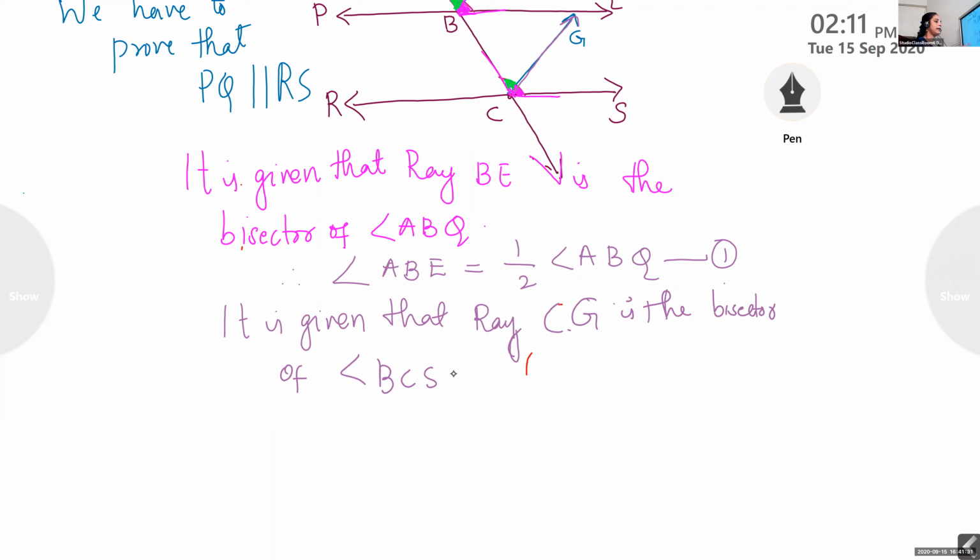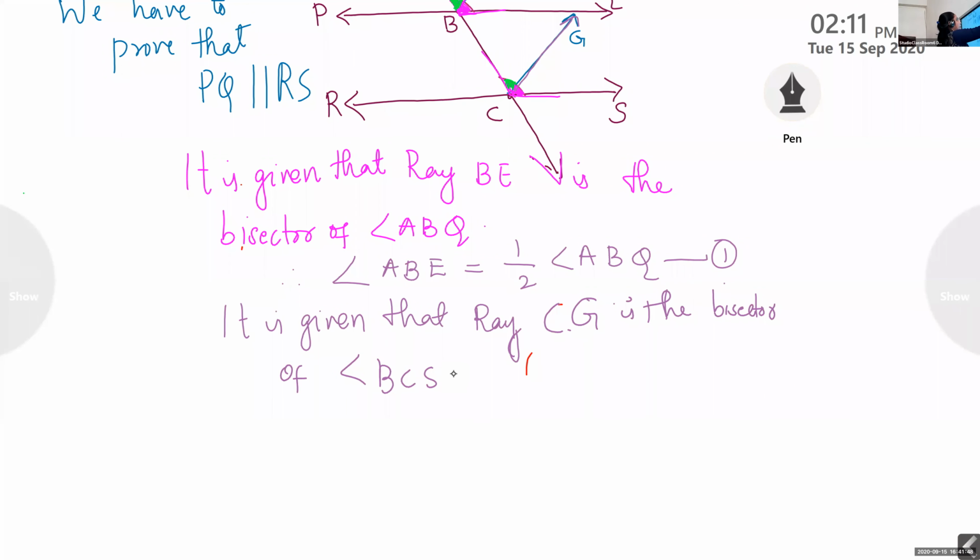The same step as before. It is given that on top one bisector is there, that is ray BE, and down also one bisector is there, that is ray CG. So you have to write that also.